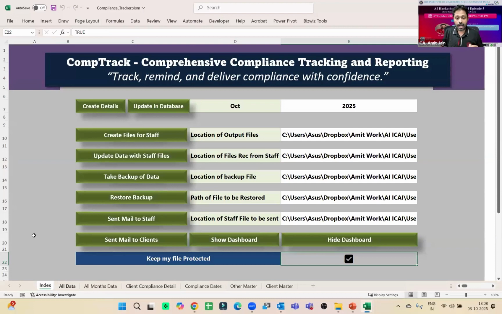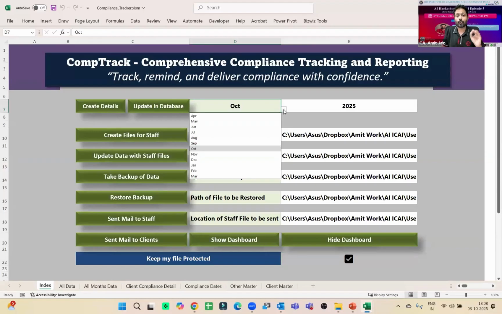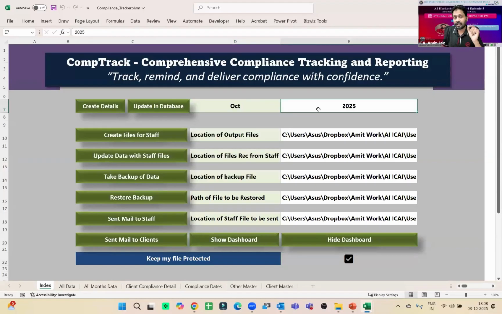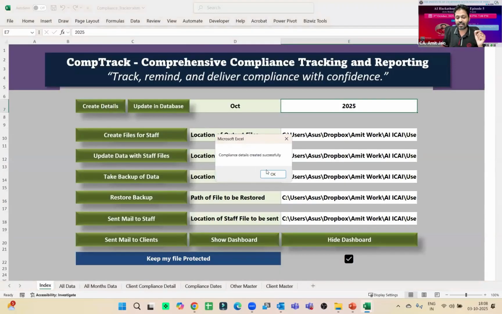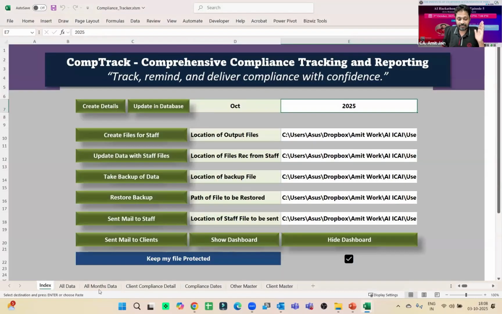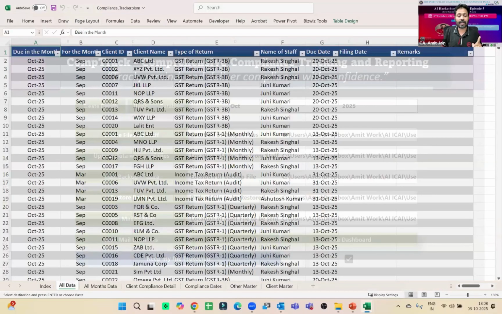So what I will do, I will select for which month I need to create the compliance register. I need to create a compliance list or compliance calendar. And here I need to provide the date, year, right? October 2025. And currently all data is blank. Now when I click on this create details, within seconds, it will create your compliance list.